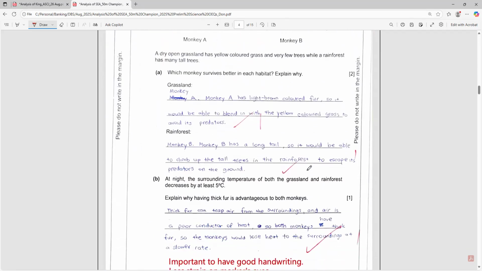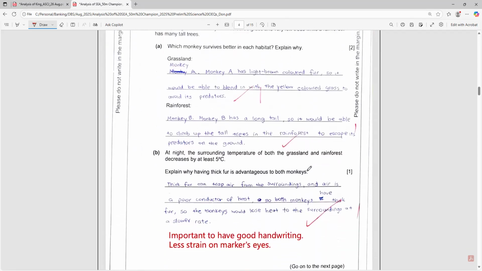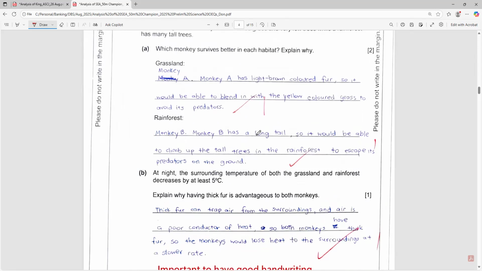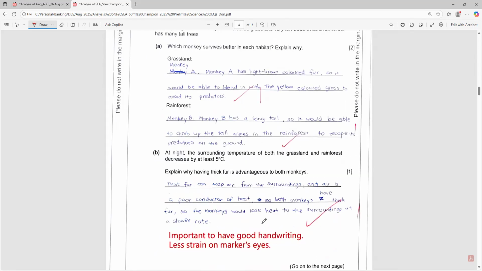So you see this, the next child, he gets it all correct. So I put a special remark here. It's important to have good handwriting, because as you know, since a few years ago, all the PSLE science papers, I'm not sure whether mathematics does, but I believe so, are being digitally scanned and digitally marked. So if an examiner looks at such neat handwriting, I will have a tendency to give the marks more willingly because I can see the answer clearly. I do not need to squint my eyes to see what the student wrote. So that's why I write to reinforce: it is important to have good handwriting.